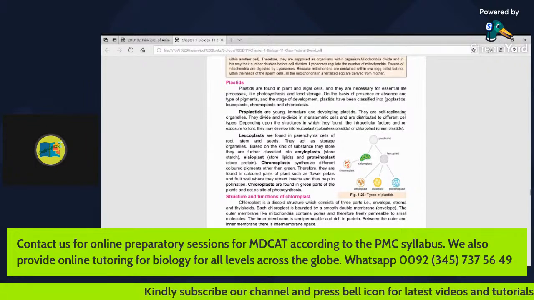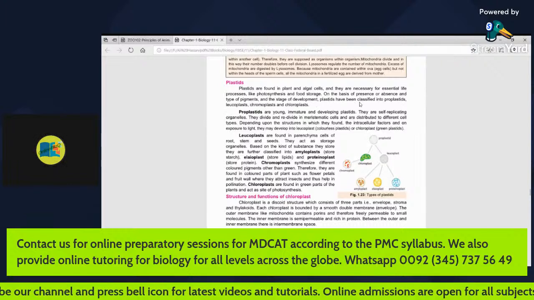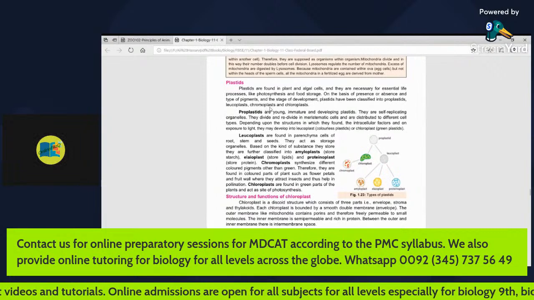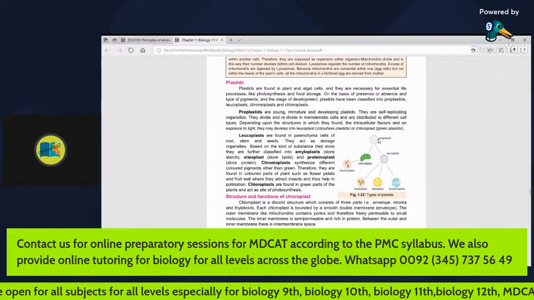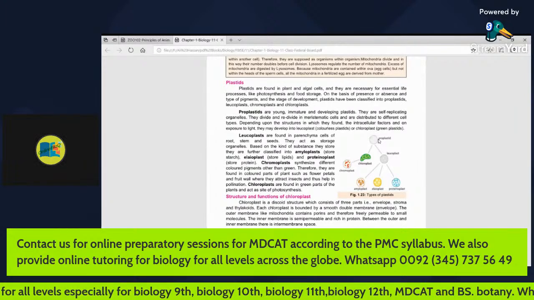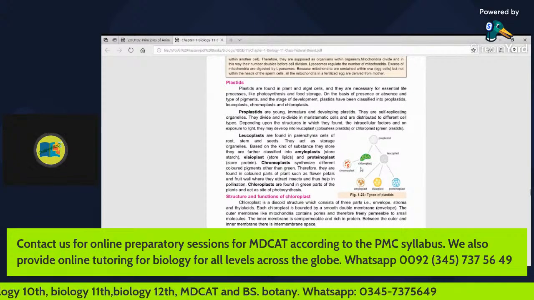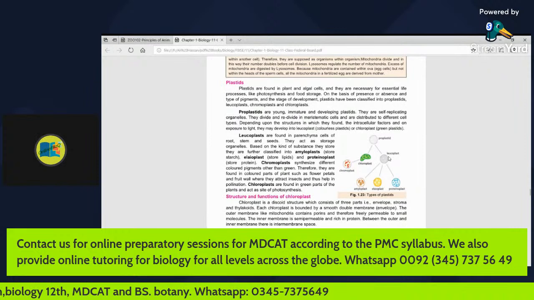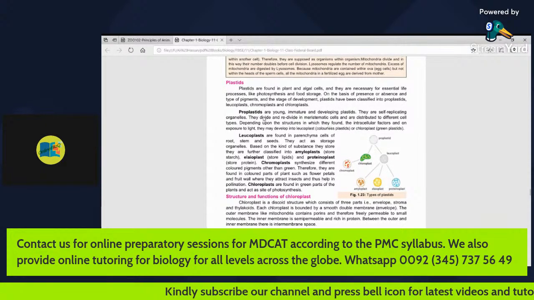On the basis of presence or absence and types of pigments and the stage of development, plastids have been classified into proplastids, leucoplasts, chromoplasts, and chloroplasts. Here we can see this is a proplastid and it is being differentiated into leucoplast, chloroplast, chromoplast. And leucoplast is again being differentiated into amyloplast, elaioplast, and proteinoplast. So these are the types of plastids.